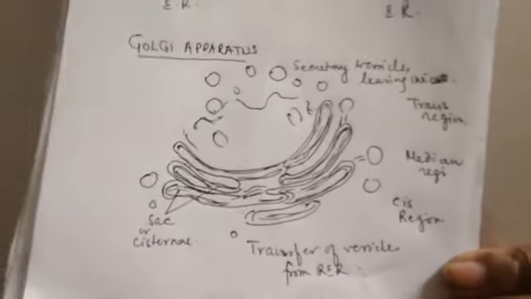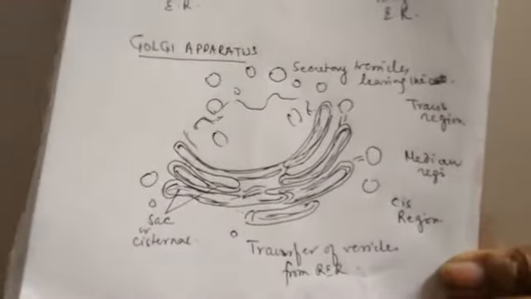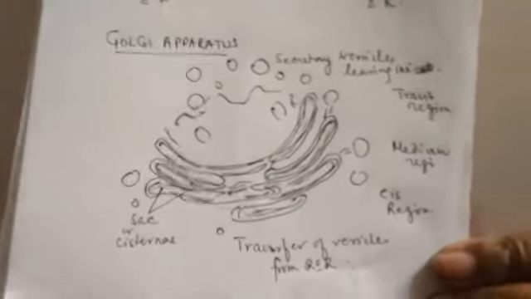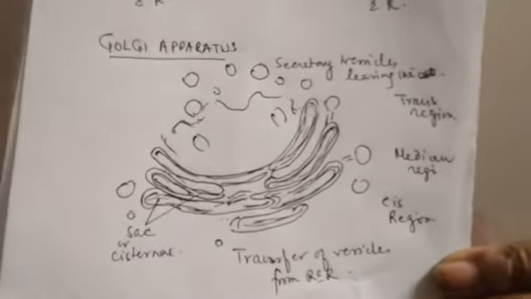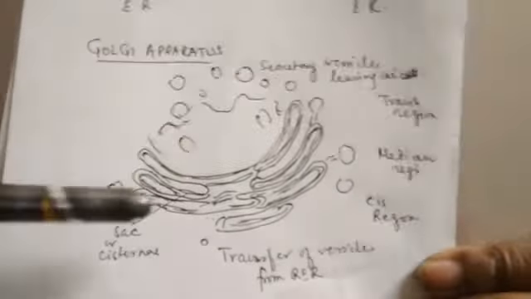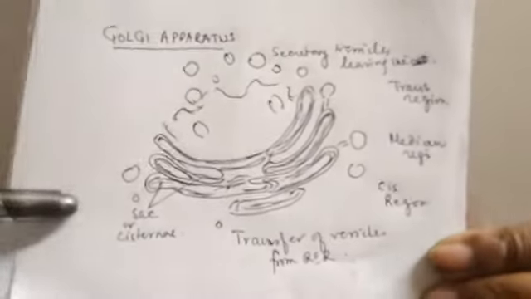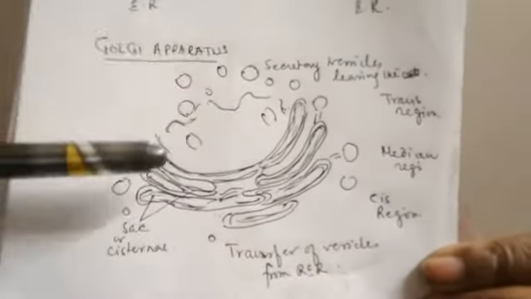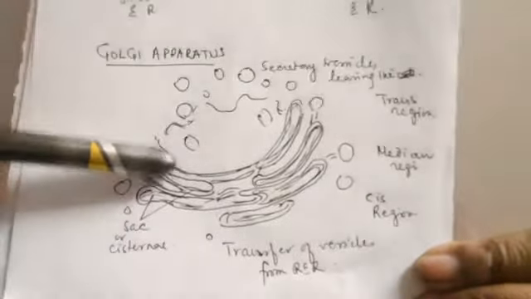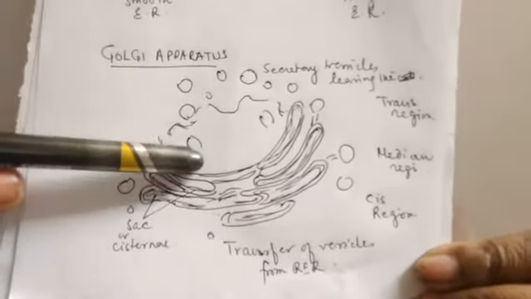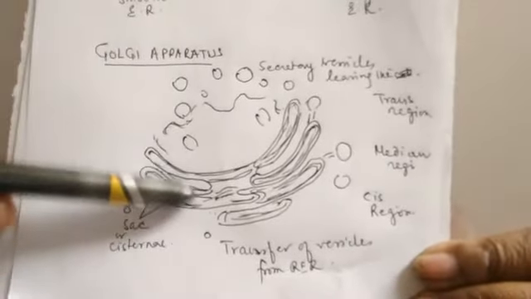Now this Golgi apparatus was first discovered by Camillo Golgi, and in plant cells, these cisternae are not interconnected. They have separate cisternae, and there it is called dictyosome. But in animal cells, these cisternae form a stack. Generally, a stack of 4 to 8 cisternae is there.